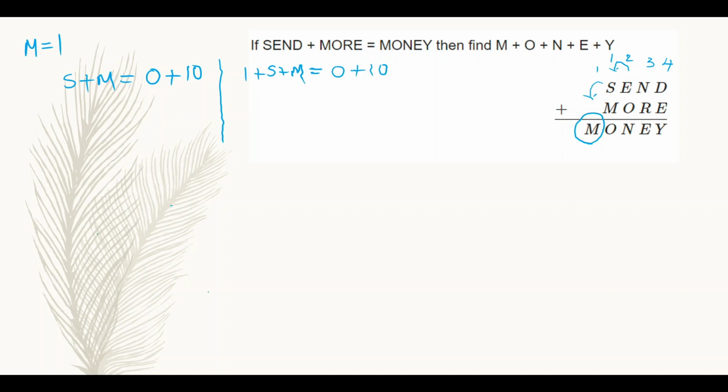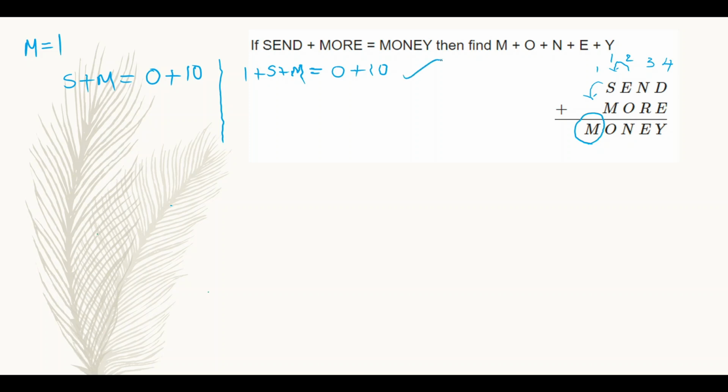And suppose there may be a chance of getting a carry from E plus O, that is the second column to the first column. So I am considering two cases, the carry case and the non-carry case.